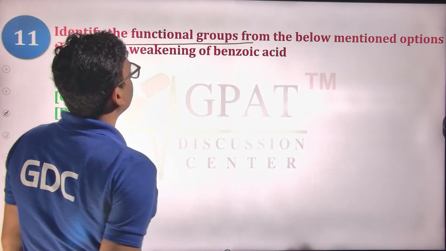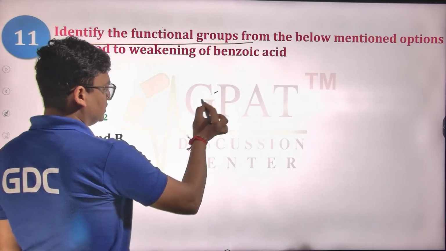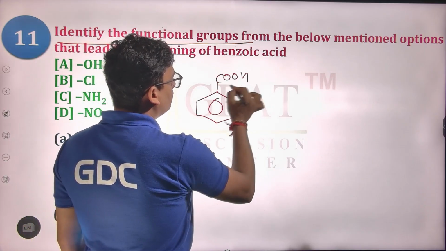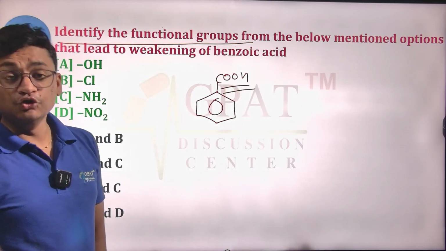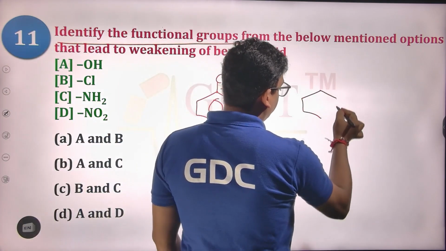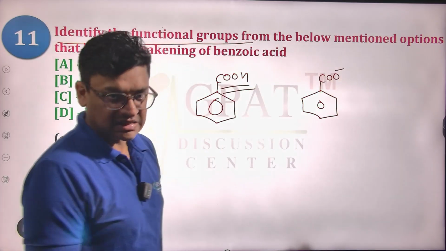Identify the functional group from below mentioned options that leads to weakening of benzoic acid. The acidity of benzoic acid is actually due to better stability of the benzoate ion. The more stable the benzoate ion, the more its acidic strength.